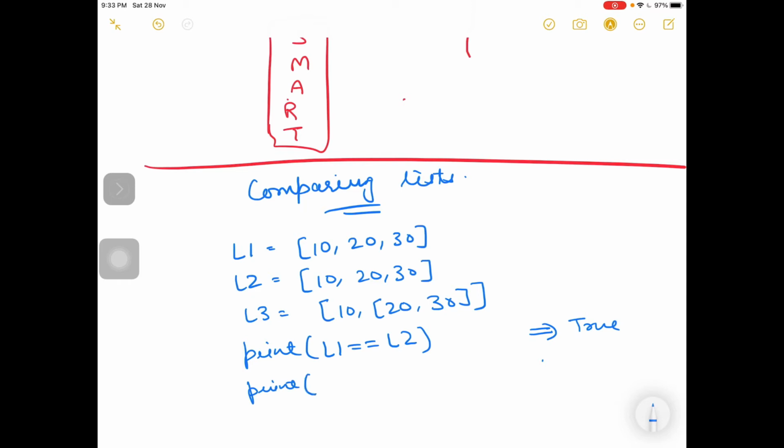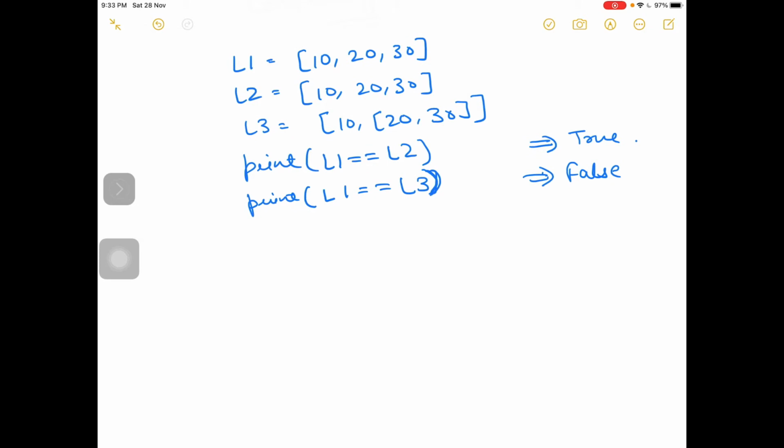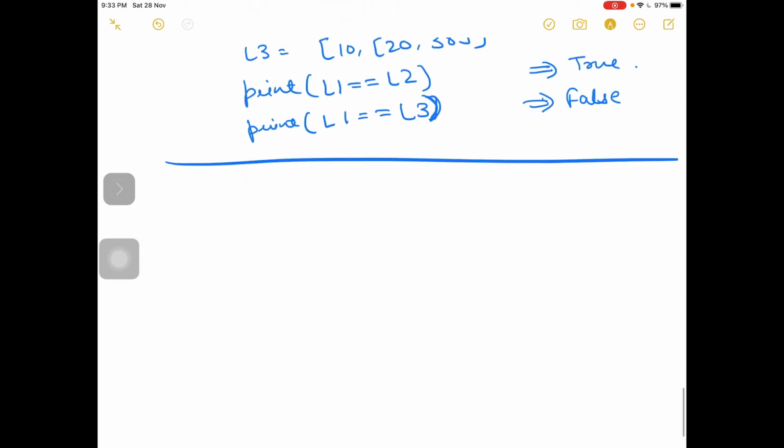Now if I compare L1 with L3, here items are different, so output will be false. So this way, using the same relational operator, you can compare lists. So we'll do another table of comparing. Check this. What will be the result? Whether this list is less than this list or not, how will you check?